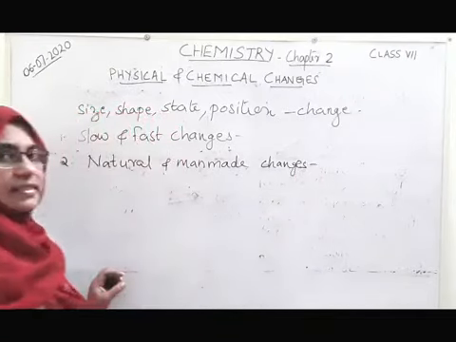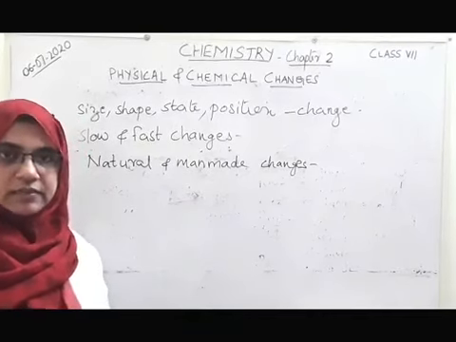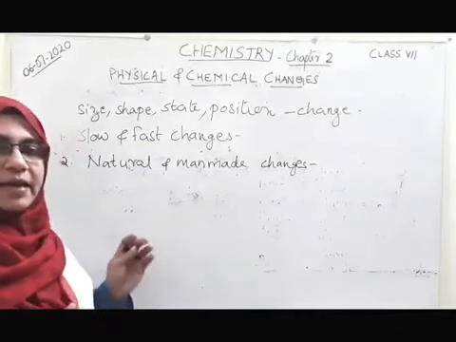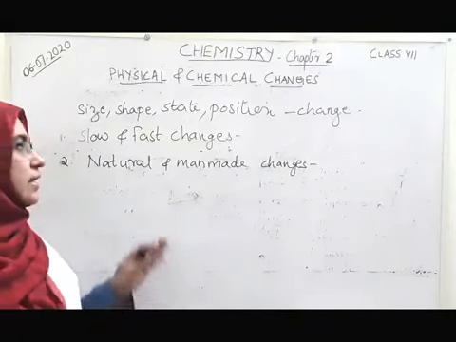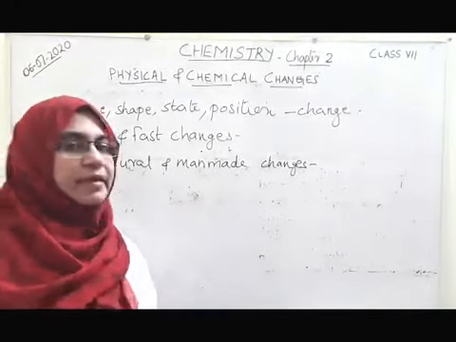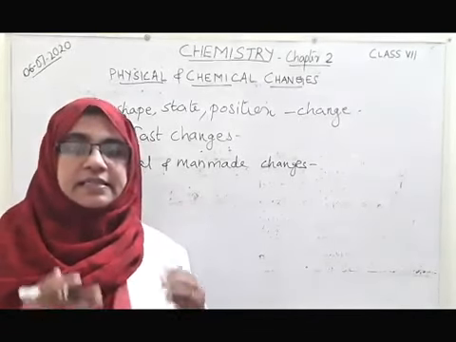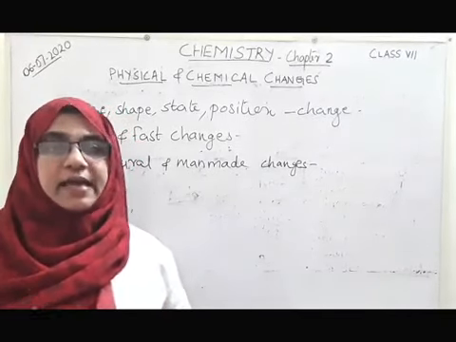We already discussed, that is the occurrence of day and night, the movement of earth, then the climatic changes. These are all naturally occurring changes. What about man-made changes? The changes made by man are called man-made changes.